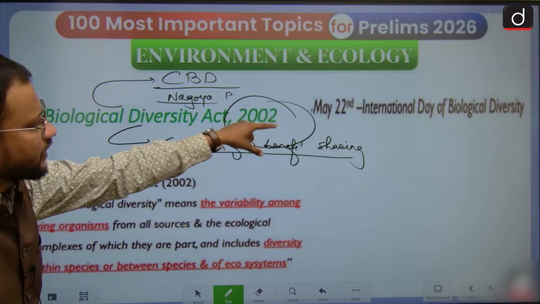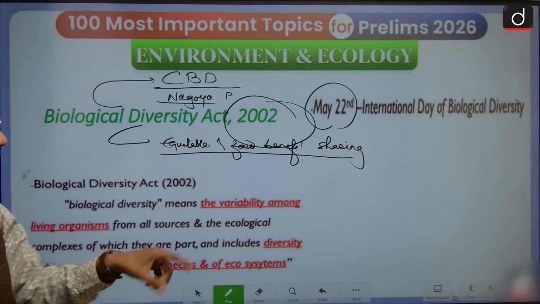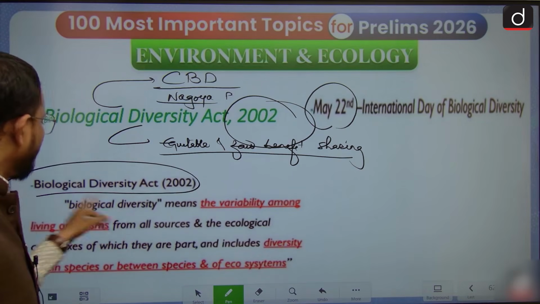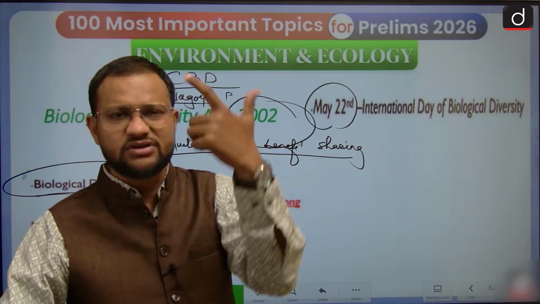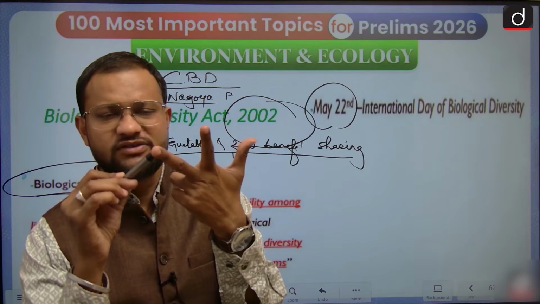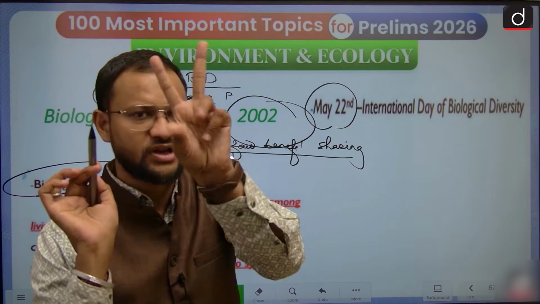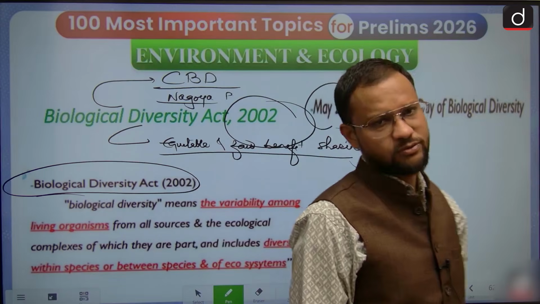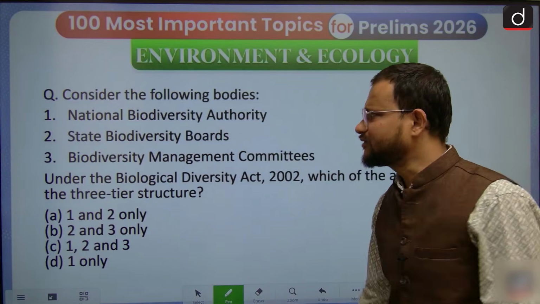Okay. So here May 22nd is International Day of Biological Diversity. Remember this. And biological diversity is equally defined under this act. You can go through. Okay. It is defined on 3 levels of diversity. The first ecosystem, then at the species level, then at the genes level also. So 3 types of diversity you will find.